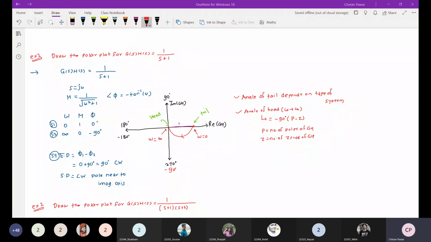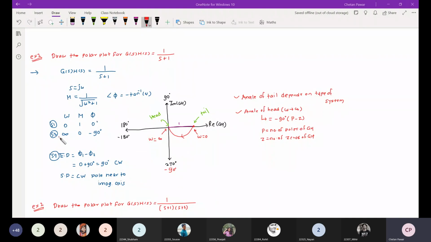The first step, find out the magnitude at omega equal to 0. If I put omega equal to 0 in this magnitude formula, I will get magnitude 1. If I put omega equal to 0 in this phase formula, I will get phase 0.